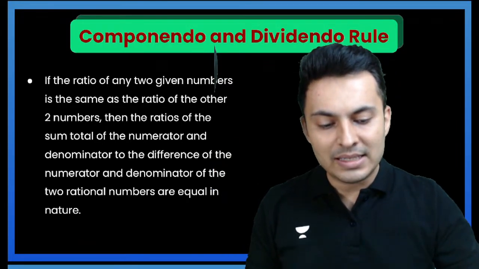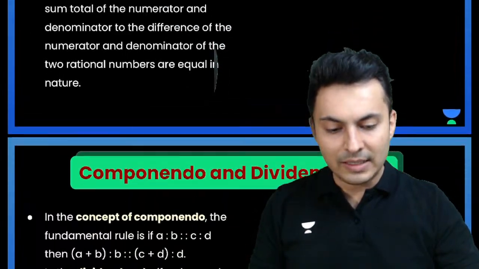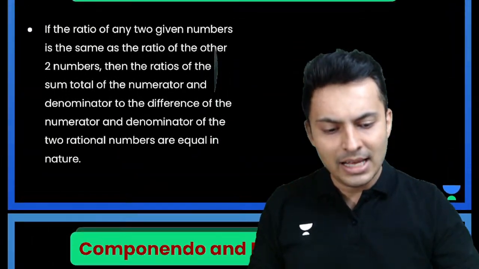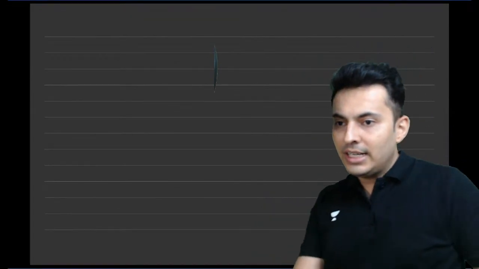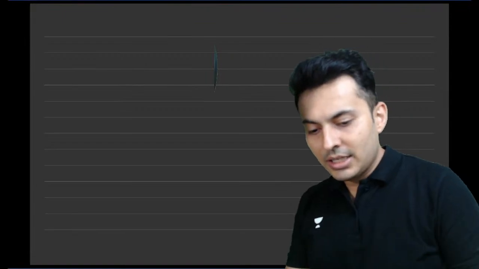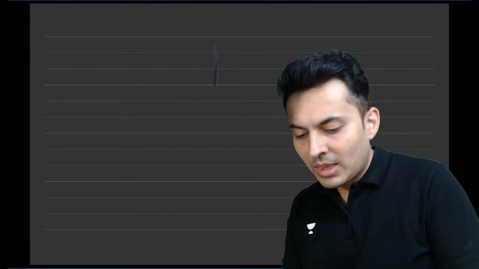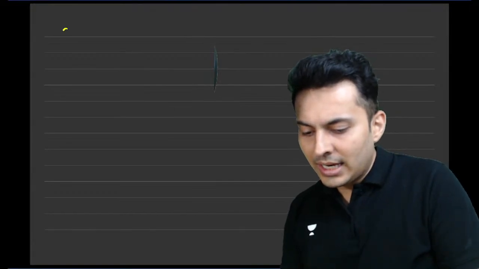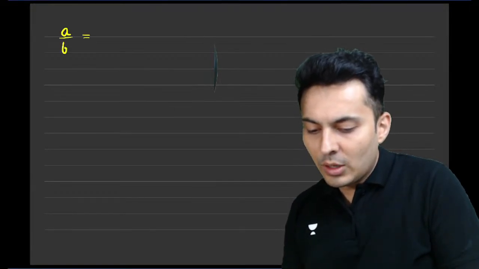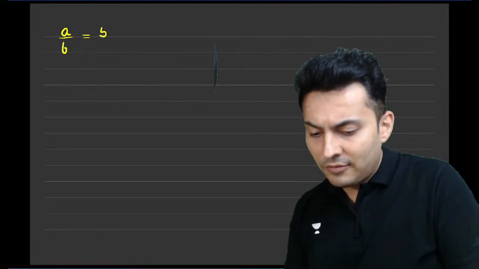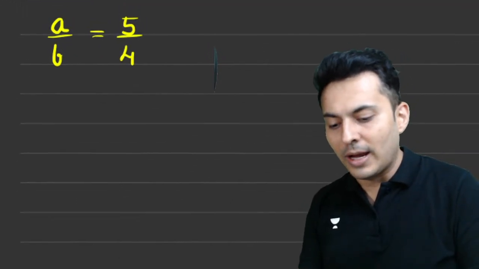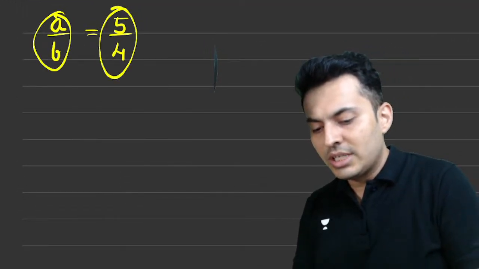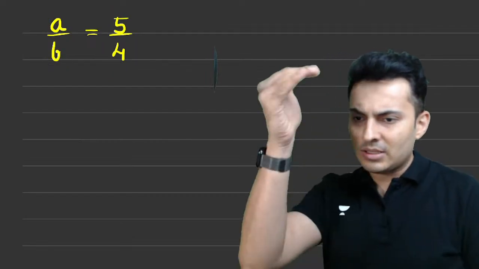What does this basically mean? I have put it up on the next page, but I feel I'll create a blank page and explain this to you. So everybody observe. Just imagine, my dear students, I tell you A by B is equal to 5 by 4. Example, A by B is equal to 5 by 4. So you can see there is one ratio which equals some numbers, something upon something.